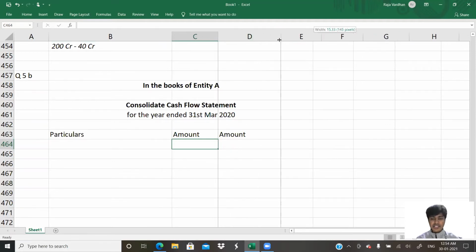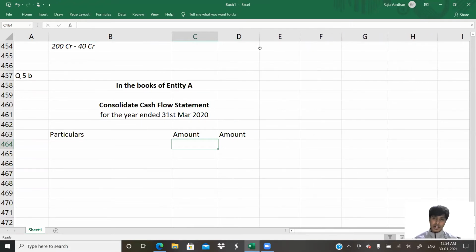So what we do is we analyze the cash flows, that is inflows as well as outflows, into three major categories. One is operating, second one is investing, and third one is financing, and we write it this way. Operating transactions, I definitely know that you're in final, but I'm just giving you an overview. When you say operating activities, it is with respect to rendering of services or sale of goods, collection from debtors, payment to creditors, tax paid, and all other cash items. And when it comes to financing, it's like raising funds, shares issued, debentures issued, shares redeemed, debentures redeemed, dividend given. And when it comes to investing, it is basically acquisition of an asset, sale of an asset.